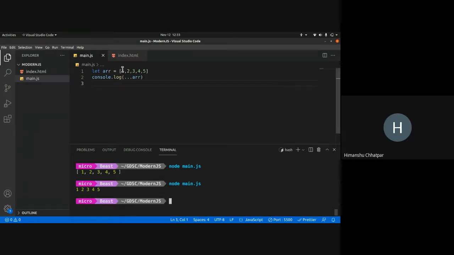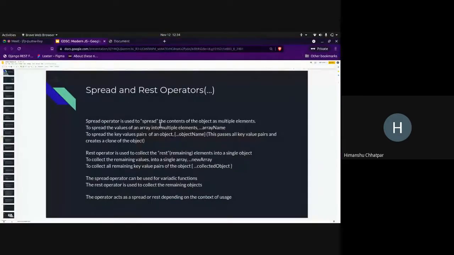What it did is spread all of these into single parts. Now 1, 2, 3 are all different, they don't belong to an array. This is what spread does, it spreads everything across. So we spread the values of an array into multiple elements with dot dot dot array name.